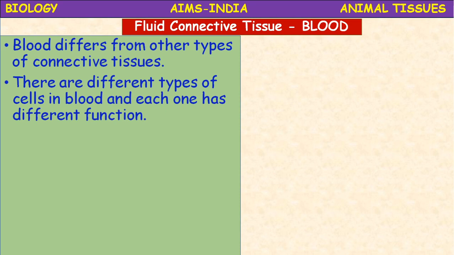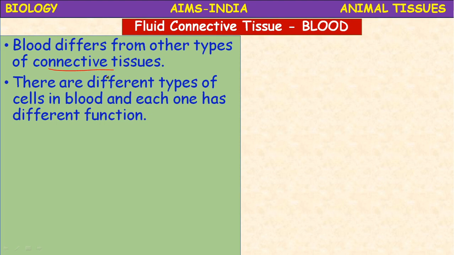There are different types of cells in blood, and each one has a different function. Blood is also a type of connective tissue. Why would it be called a connective tissue? How it is different from other types of connective tissues, we are going to discuss.